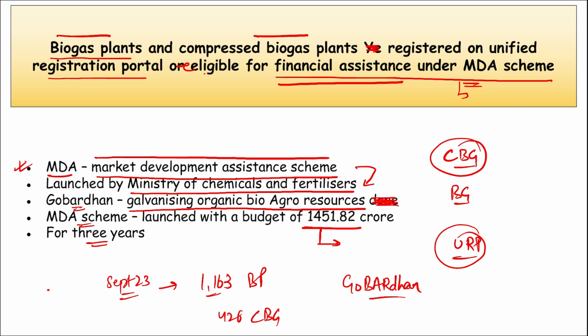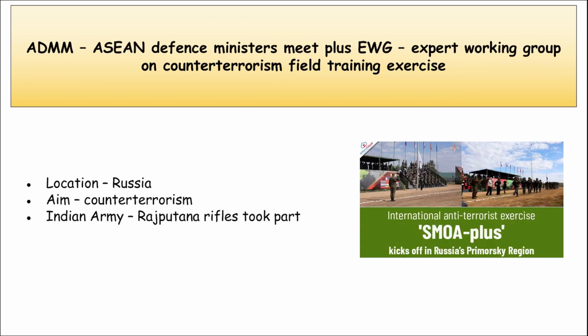This will encourage the production and usage of organic fertilizers derived from these Gobardhan plants. So take note: biogas plants and compressed biogas plants registered under the Unified Registration Portal for Gobardhan are eligible for financial assistance under this MDA scheme that will help them grow. The scheme's budget is 1,451 crore rupees for 3 years, and it will encourage production and usage of organic fertilizers.